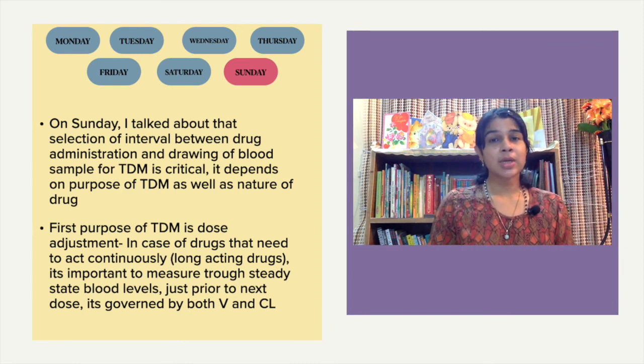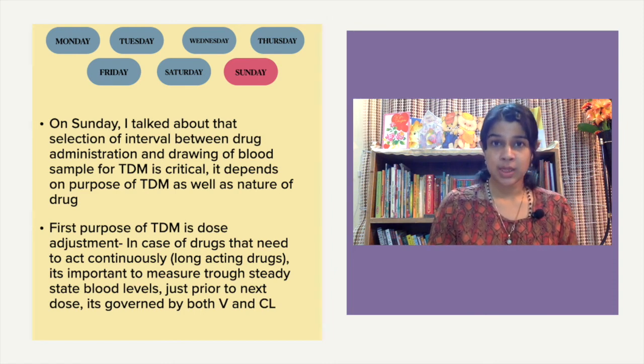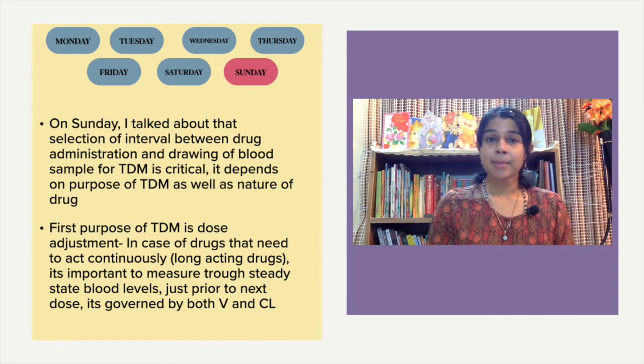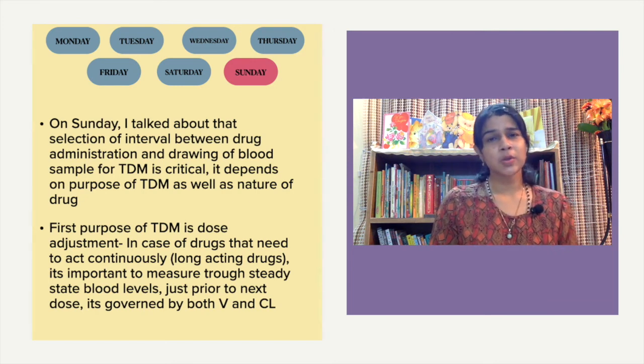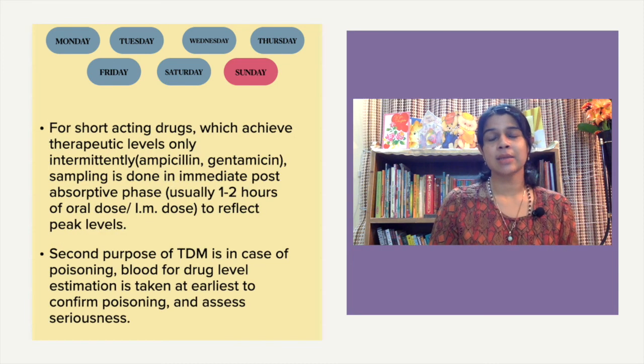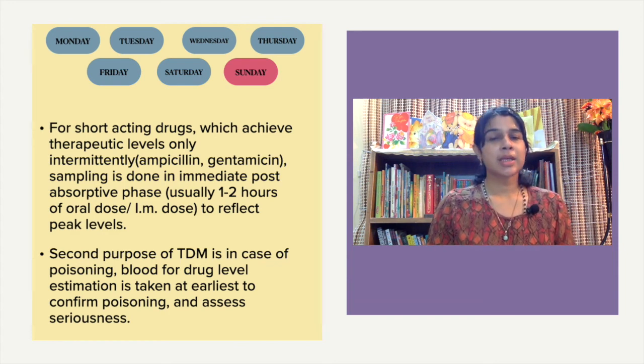Sometimes short-acting drugs achieve the steady-state plasma concentration with intermittent dosing. So in that particular case, the sample collection for the TDM is done in the post-absorptive phase. And what is the post-absorptive phase? That is 1 to 2 hours after the oral or IM administration of the drug, and that actually reflects the peak level of the drug. So that is a different case. That is for a drug having a short half-life and intermittent dosing. Okay, so that is the first purpose of therapeutic drug monitoring.